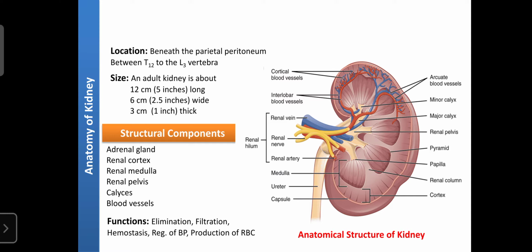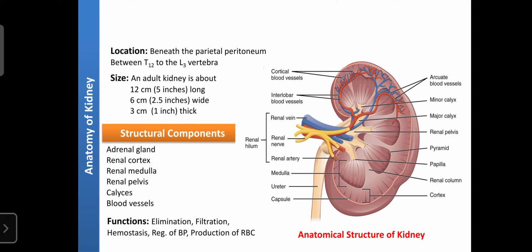The color is dark red, and the shape is a bean-like structure. Regarding weight, on average the kidney weighs 150 to 200 grams.